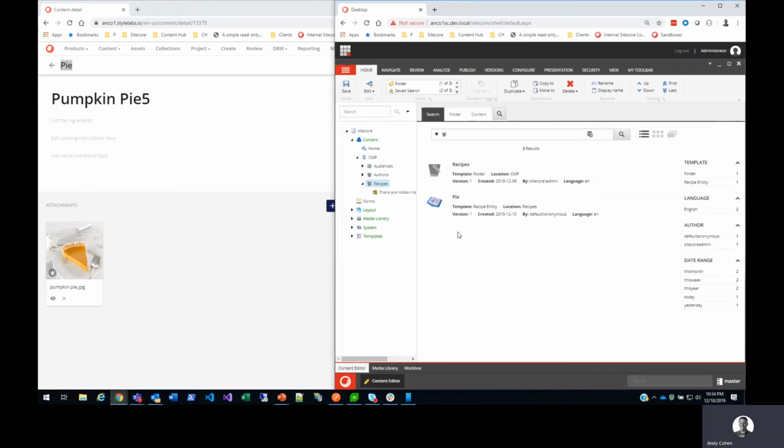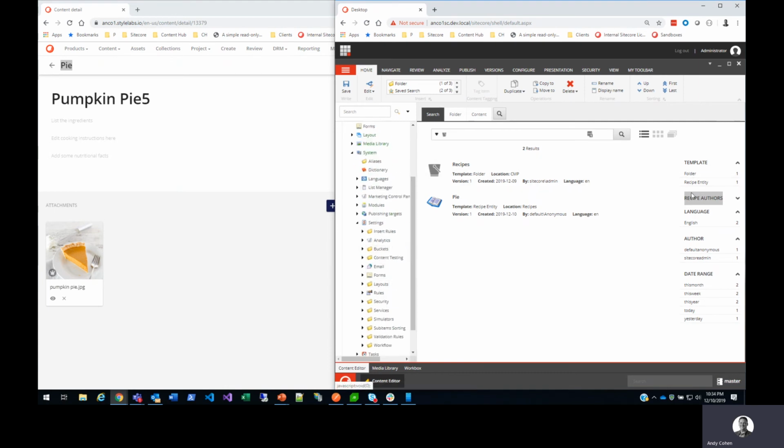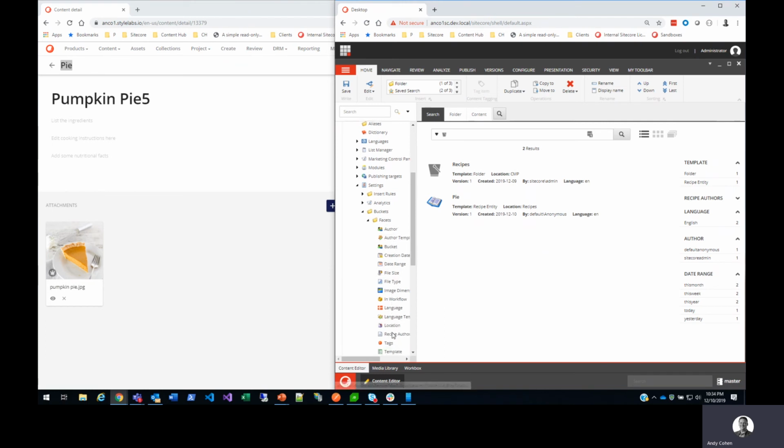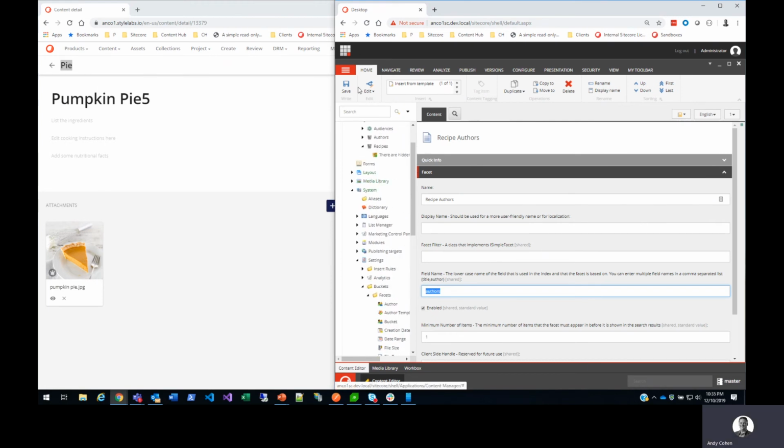And it also will have authors related to it. If I search here, another thing I want you to see is that it also has this recipe authors facet. Where this comes from is because this is a reference field in Sitecore, I'm able to facet on that field. So if you look at my bucket settings, bucket facet, I added a new global facet called recipe author, and it just looks at the authors field in the Solr index.